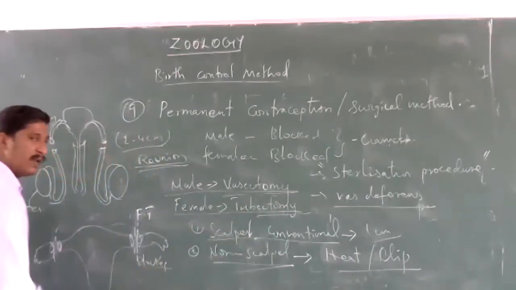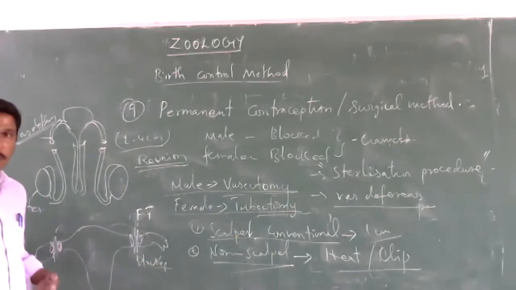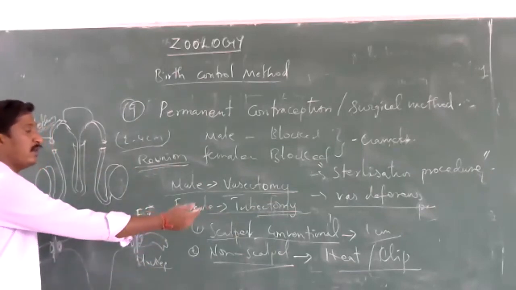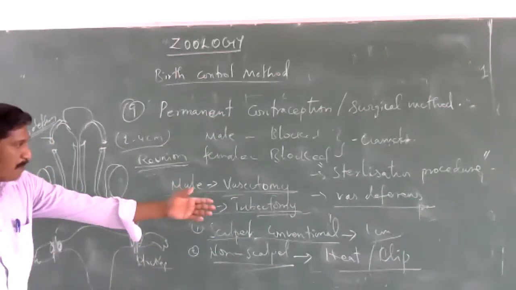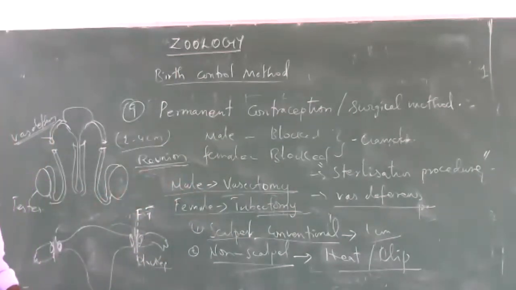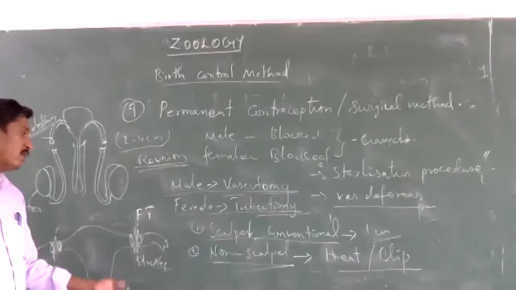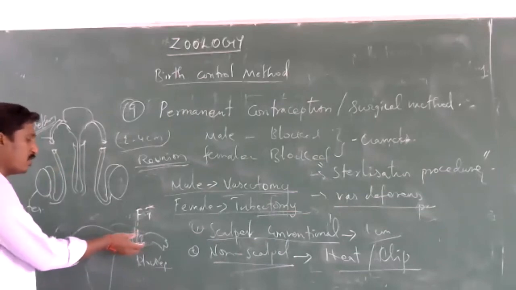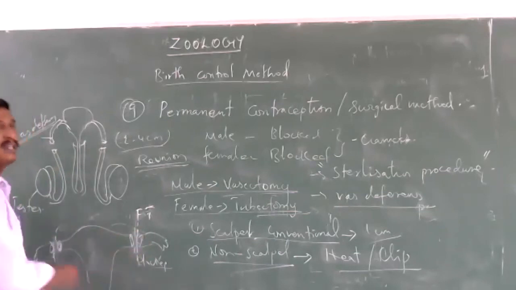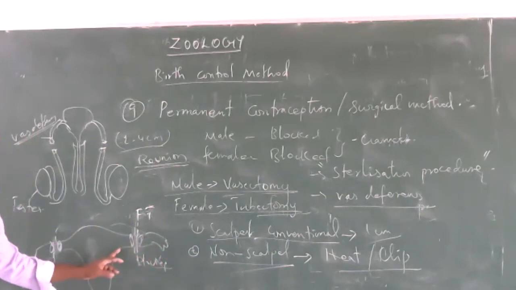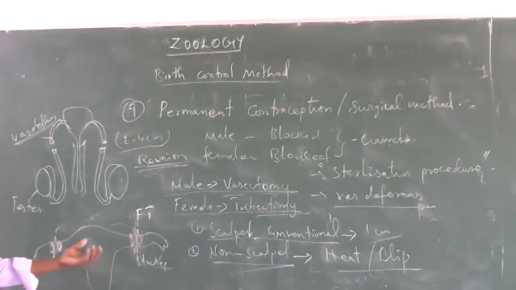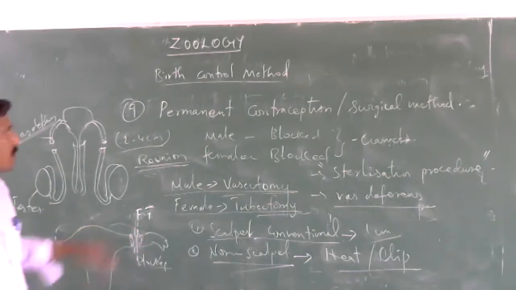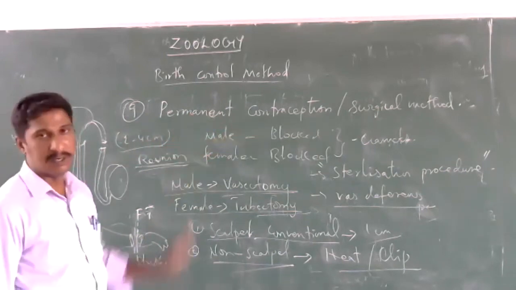In tubectomy, a small incision is made in the abdominal region of the female. This is the female sterilization process. Okay, and it is also a reversible one. When you want to become pregnant, the cut regions of the fallopian tube are joined together, and the ovum can start moving from the ovary to the fallopian tube again. So it is also a reversible one. So this is a permanent contraceptive method.